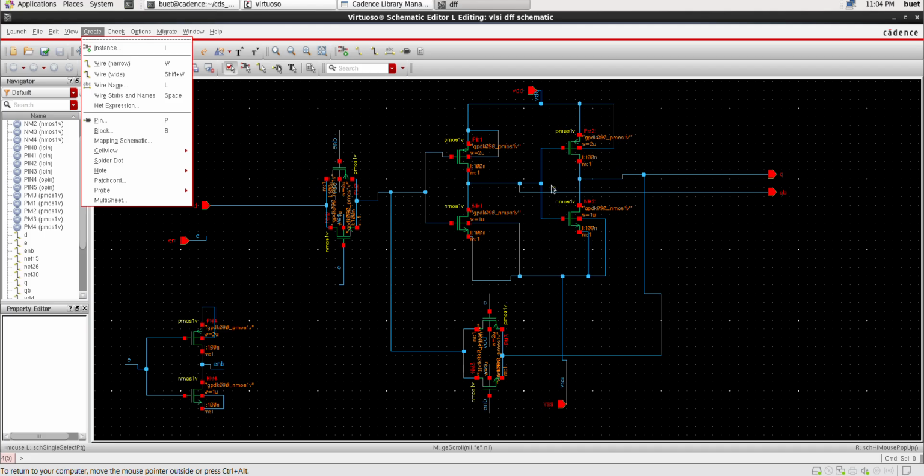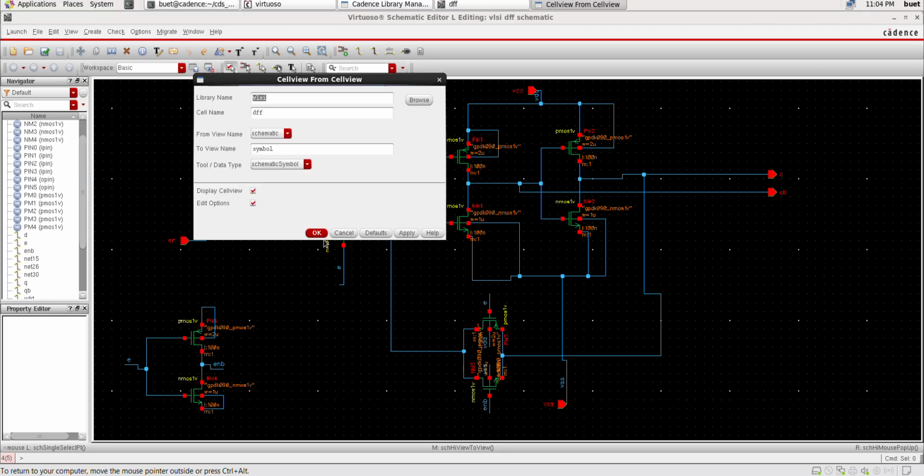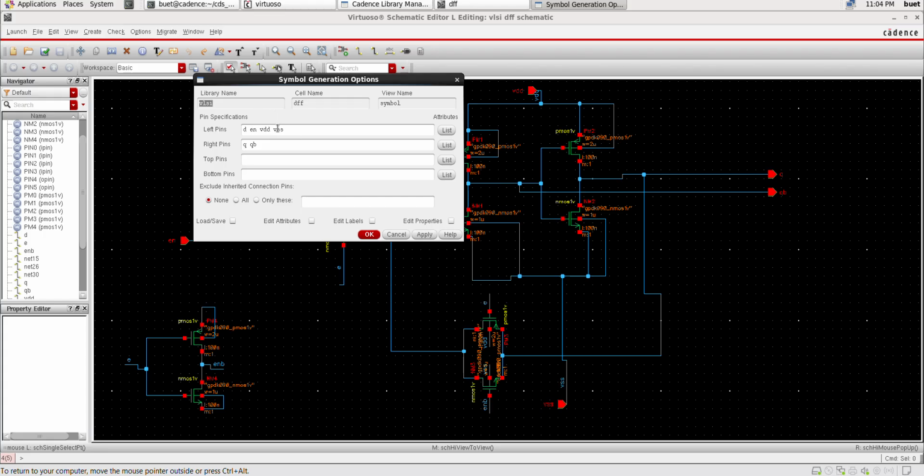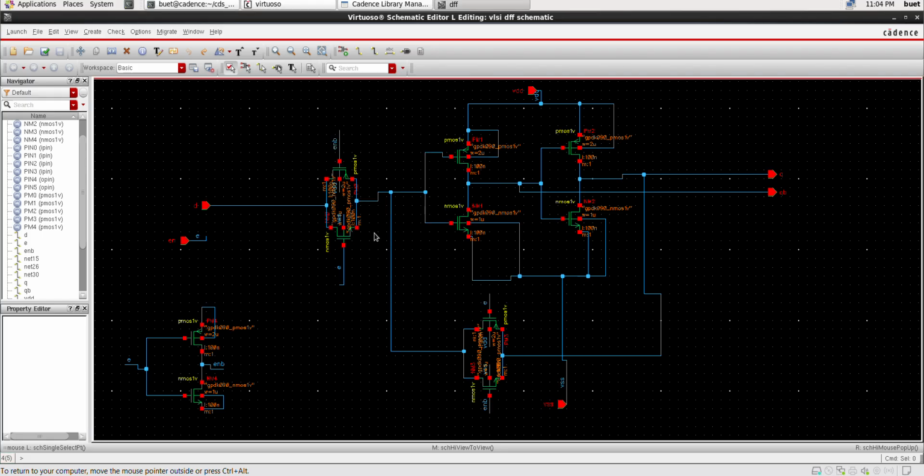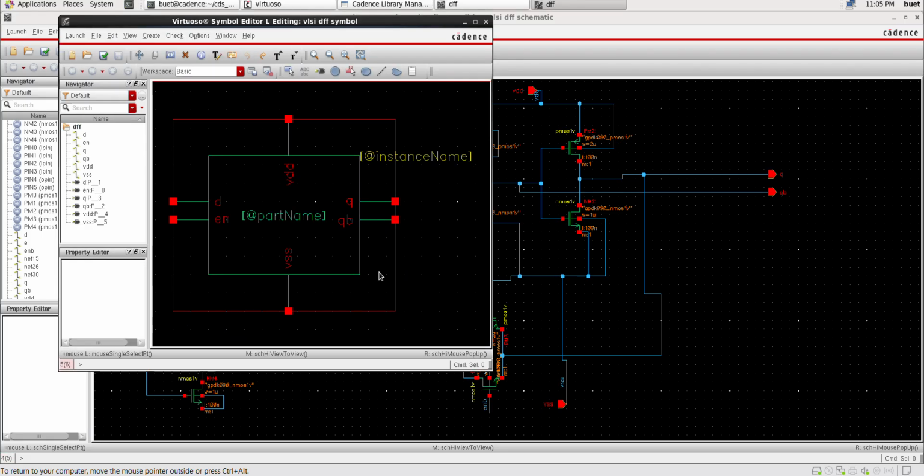We need to create this as a symbol. For that, cell view, create cell view. From cell view, click on OK. We need to customize our symbol. I'm going to take left pins as D and EN, enable, right pins as outputs, top pin as VDD, bottom pin as VSS. As we can see, this is my symbol of D latch. Check and save.